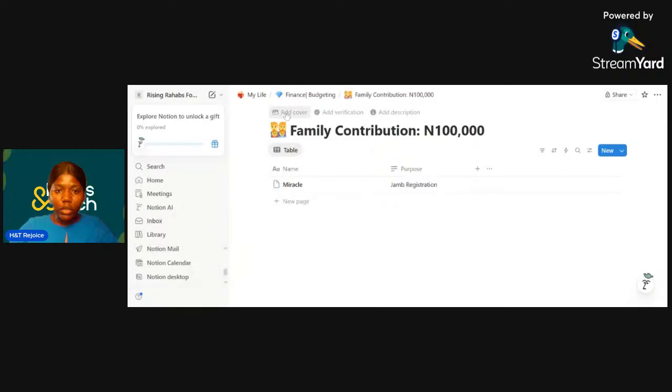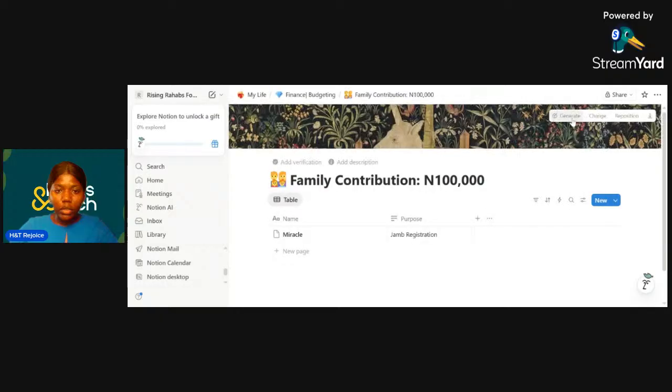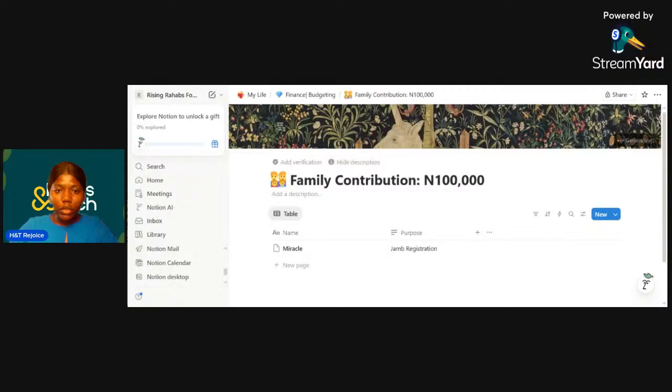Then if you also want to add a cover, I find this also very exciting. You can either generate an image or choose from what they already have here on Notion, but let's say generate and see what AI will generate from the name that we have here. It will most likely generate a picture of a family. Then you can add a description.